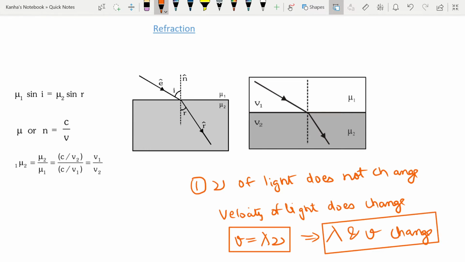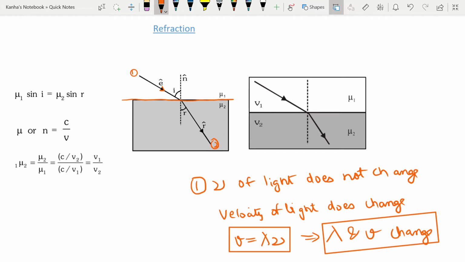So first of all, just like reflection, let me talk to you about the laws of refraction. There is something known as the incident ray, and there is something known as the refracted ray. I've made here the incident ray, which is noted by this line, and the refracted ray which goes into the medium. This is my surface that is separating two types of mediums.